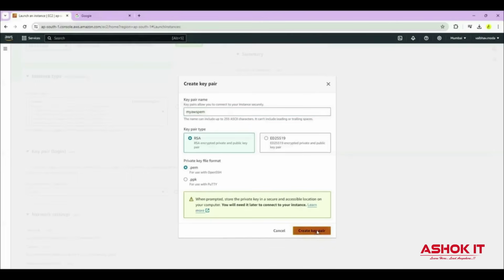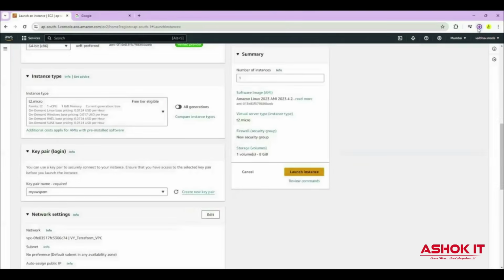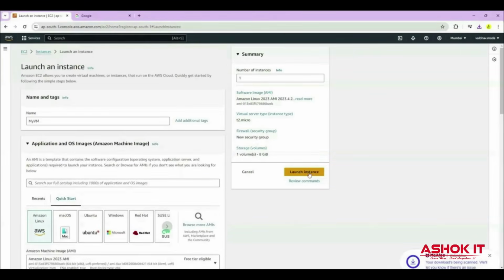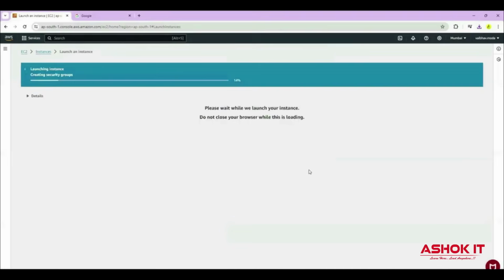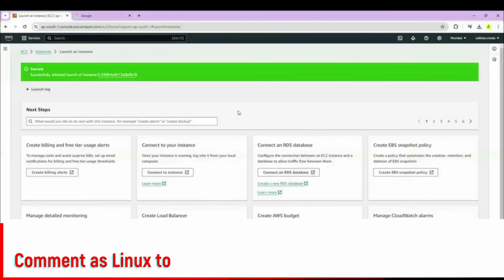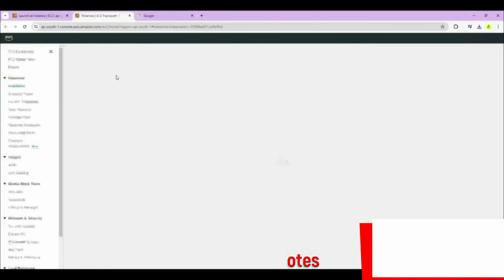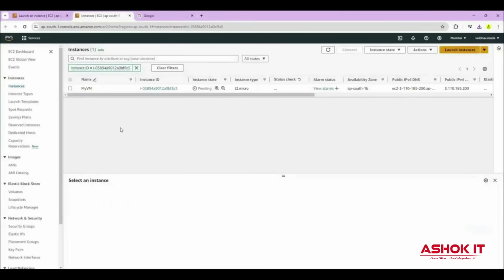It will download the key pair in our system. You can see in the downloads folder, one key pair is downloaded. Once it is downloaded, then you can select launch instance. With this, our EC2 instance is getting created. Once the instance is created, you can see the instance ID. Click on this instance ID, then it will display the instance information.